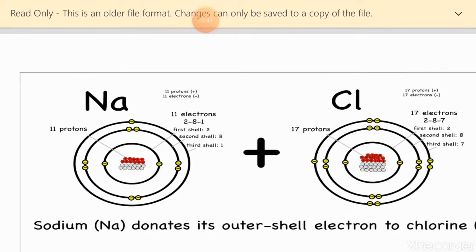You see here to the left, it was with 11 electrons and 11 protons. This is sodium in A. Then it lost 1 electron. It becomes with 11 protons and 10 electrons, so it becomes a positive ion. The lost electron, as what you see, goes to the chlorine. The chlorine was with 17 electrons, 17 protons. It becomes with 18 electrons and 17 protons, so it becomes a negative ion.